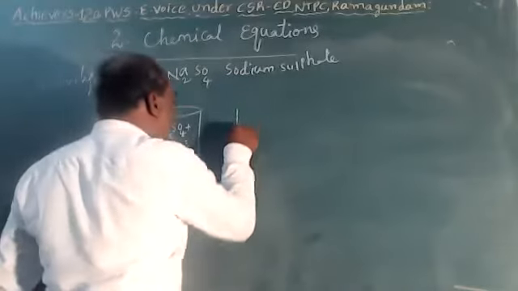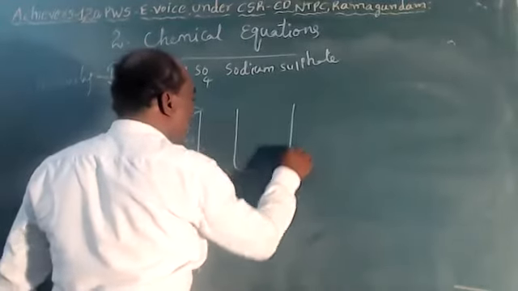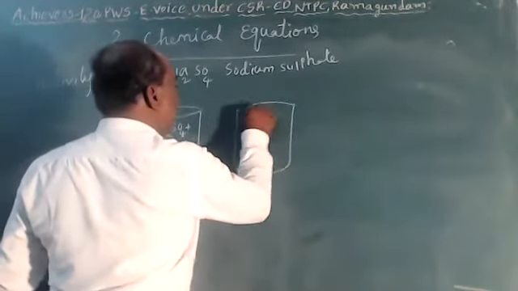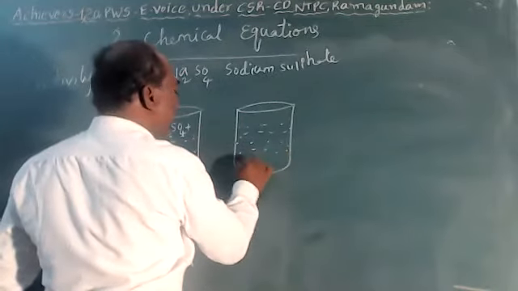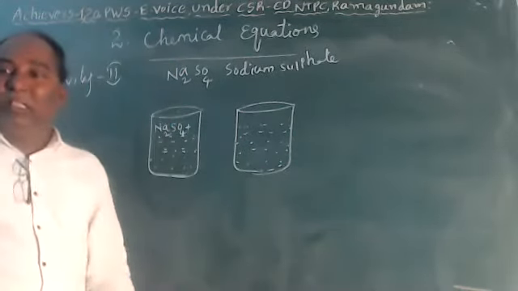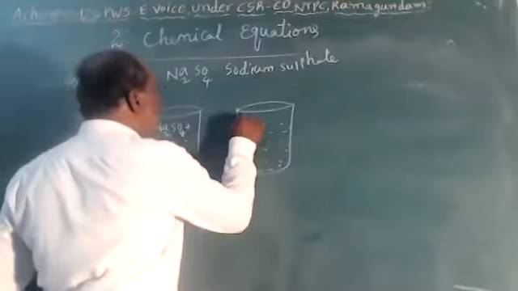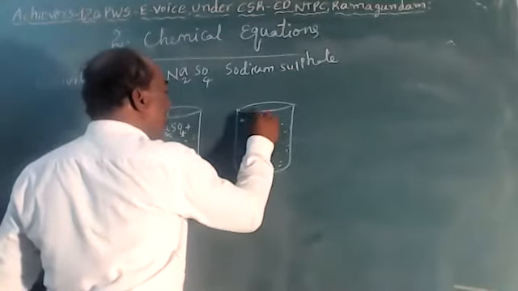Now take another beaker and take 100 milliliters of water in it. To this add a small quantity of barium chloride.